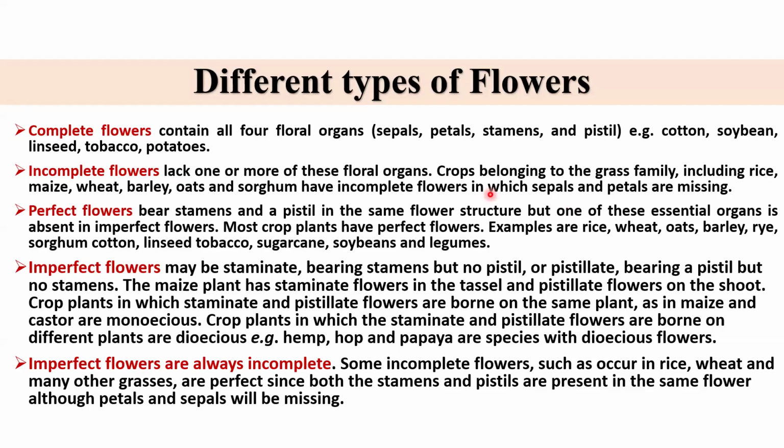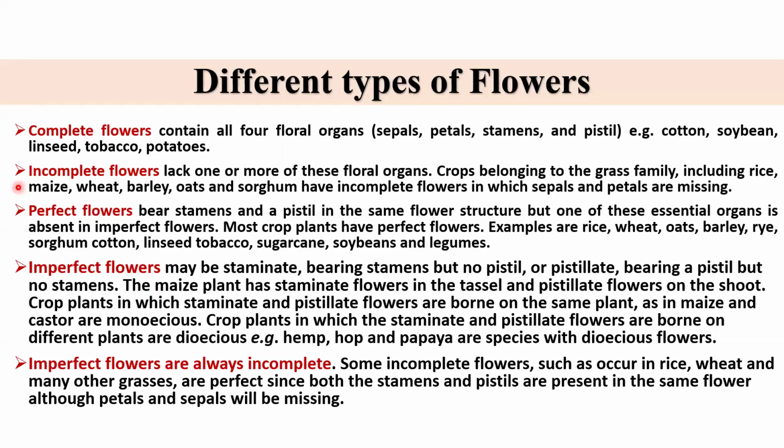But again, there's another classification called perfect flowers and imperfect flowers, based on the presence of male and female structures. If they are in the same flower, if they have both male and female structures, then it is called a perfect flower. Examples: rice, wheat, oat, barley, sugarcane, sorghum. Almost all graminaceous crops come under perfect flowers.